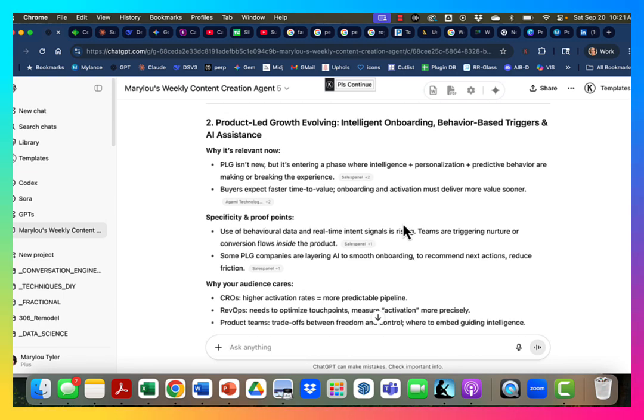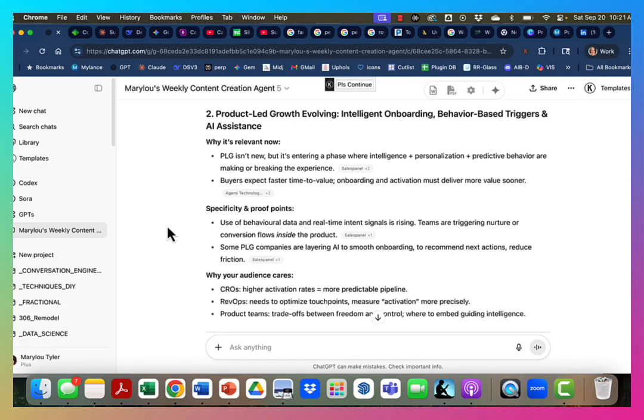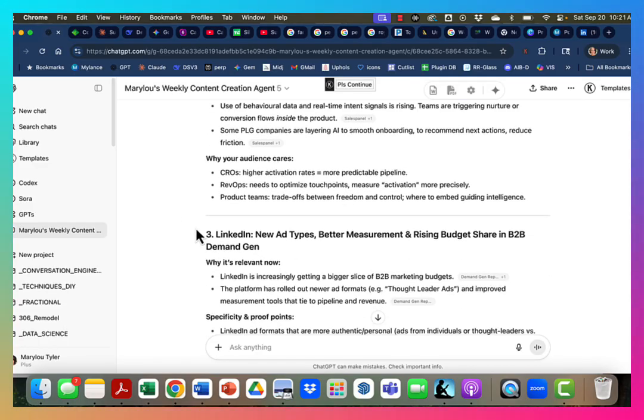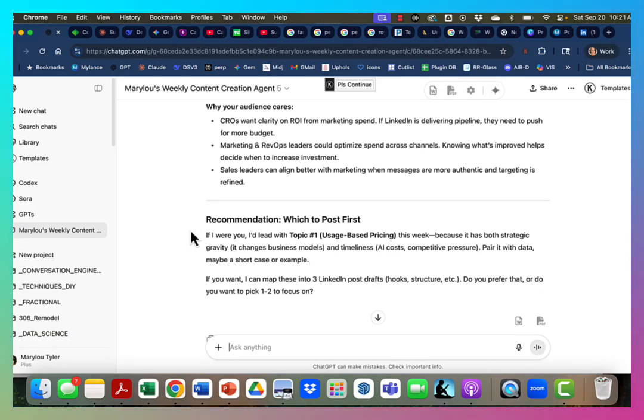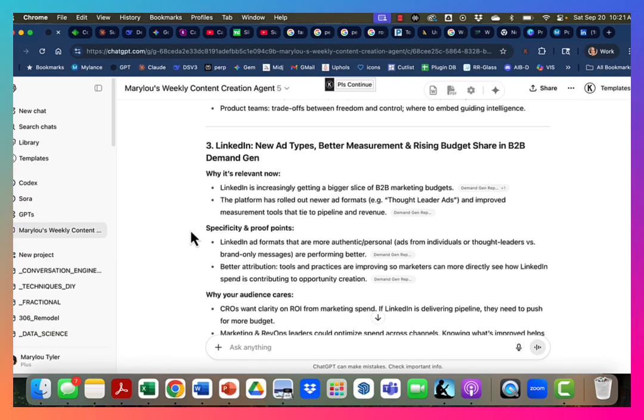Give me some really good hooks, give me the specificity and proof points, why the audience should care. And then from here, I can say, hey, if we want to go ahead and write that post, go ahead and do so. And what it does is it writes the 3 posts for me. I then take those 3 posts and run them through DeepSeek, Claude, and Gemini just to see if the style I prefer, what this output is versus the other models. Because sometimes I find that Claude, for example, may write a little bit more closer to the way I speak.